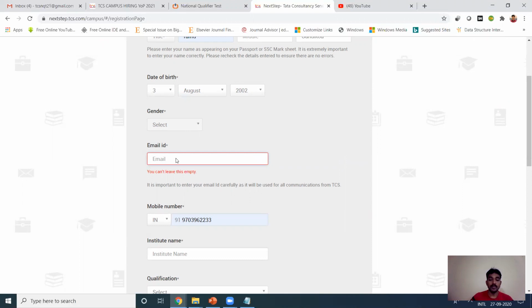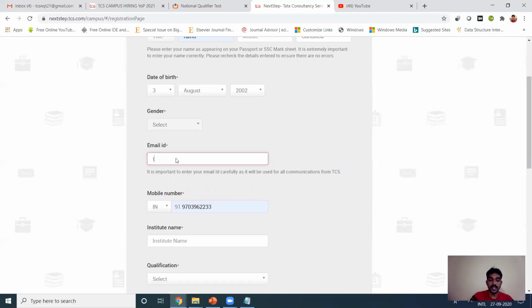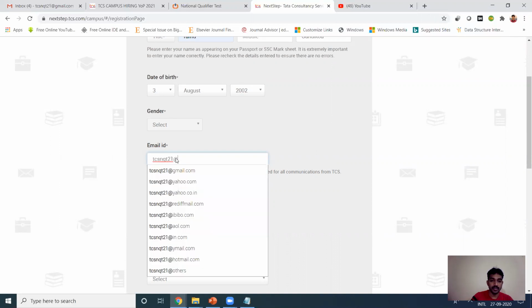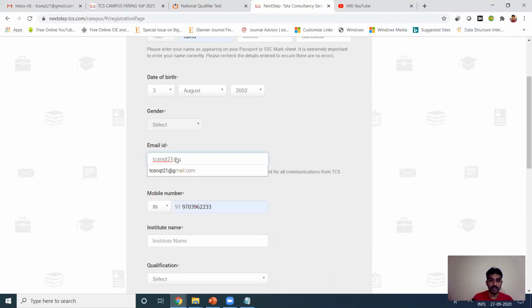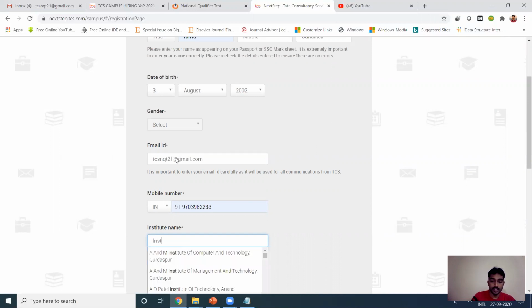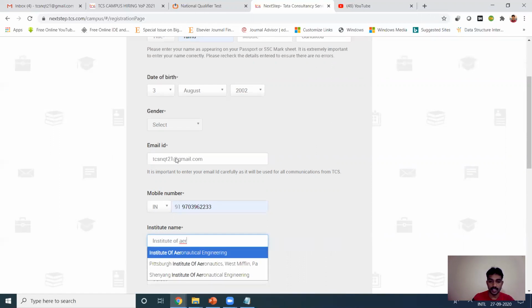My email ID is tcsnqd21 at the rate of gmail.com, right? And the mobile number is the same. And the institute name is Institute of Aeronautical Engineering, right?